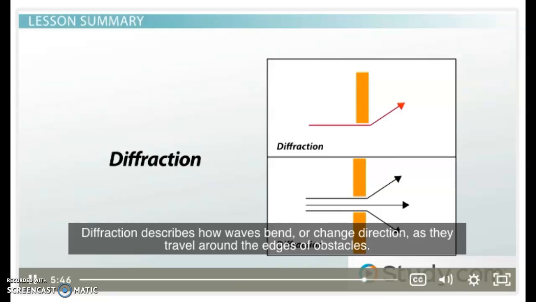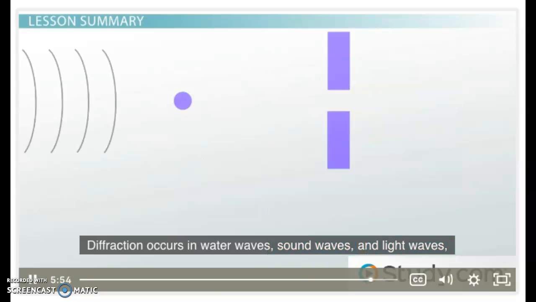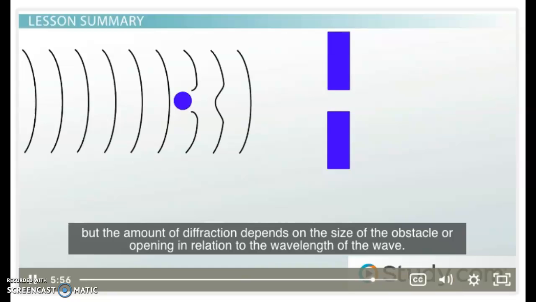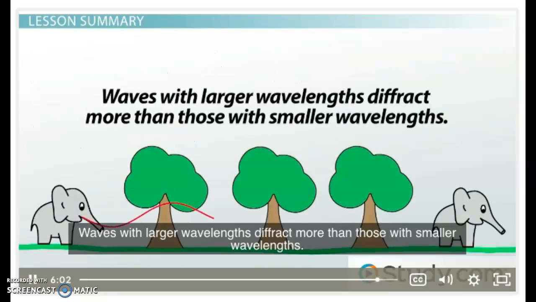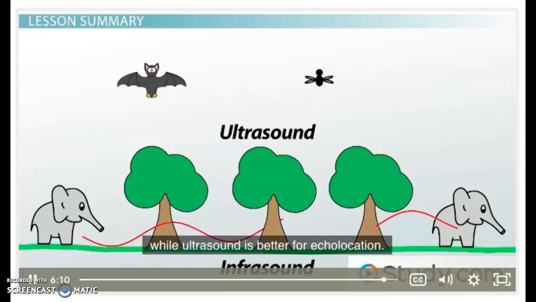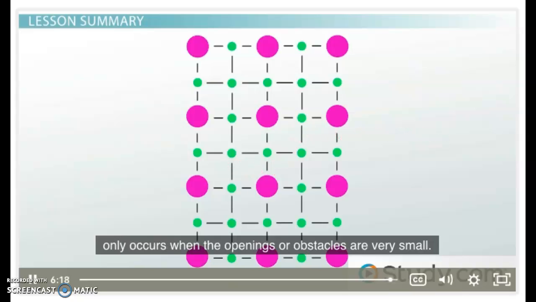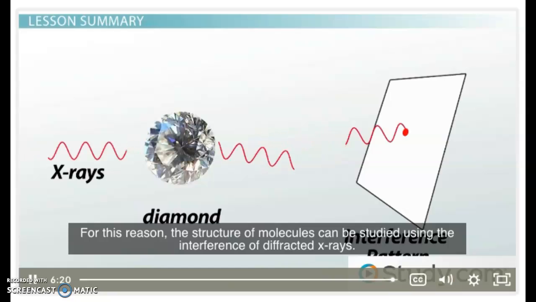Diffraction describes how waves bend or change direction as they travel around the edges of obstacles. Diffraction occurs in water waves, sound waves, and light waves, but the amount of diffraction depends on the size of the obstacle or opening in relation to the wavelength of the wave. Waves with larger wavelengths diffract more than those with smaller wavelengths. Therefore, infrasound is good for long-distance communication, while ultrasound is better for echolocation. Diffraction of light and other electromagnetic waves only occurs when the openings or obstacles are very small. For this reason, the structure of molecules can be studied using the interference of diffracted X-rays.